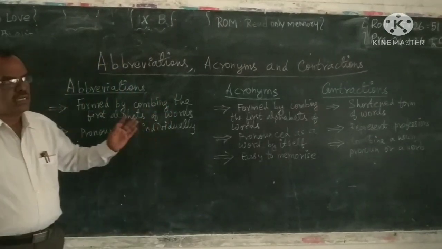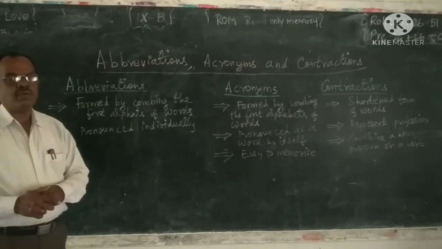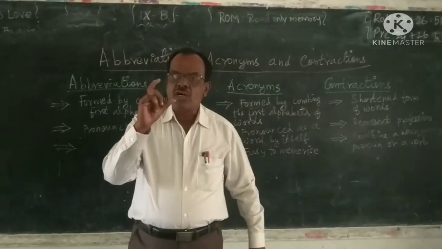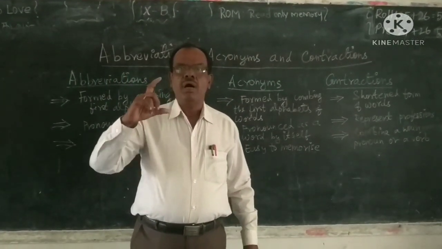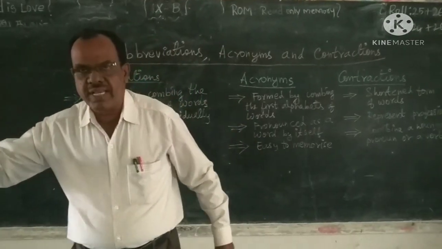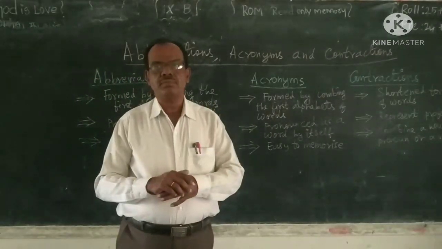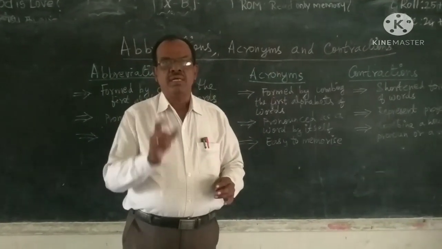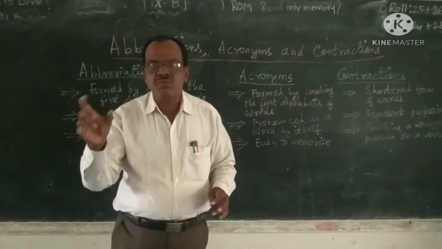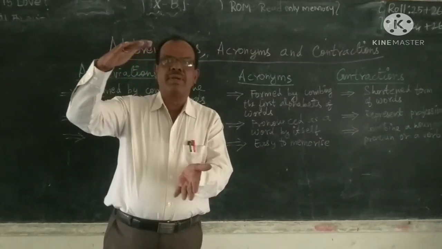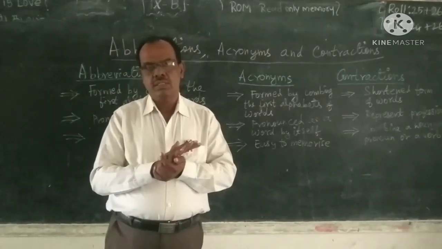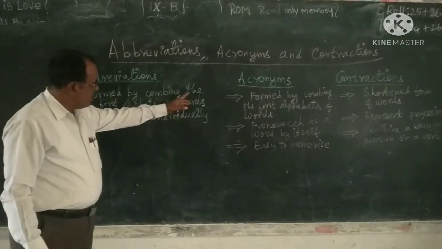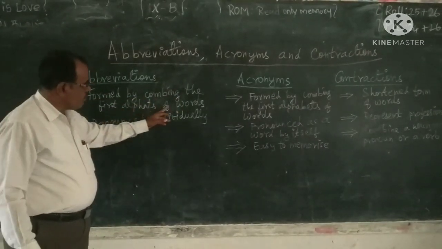First, let us see abbreviation. What is an abbreviation? It is a shortened form of a group of words or phrases. It is basically a combination of the first alphabet of each word, forming a separate word.